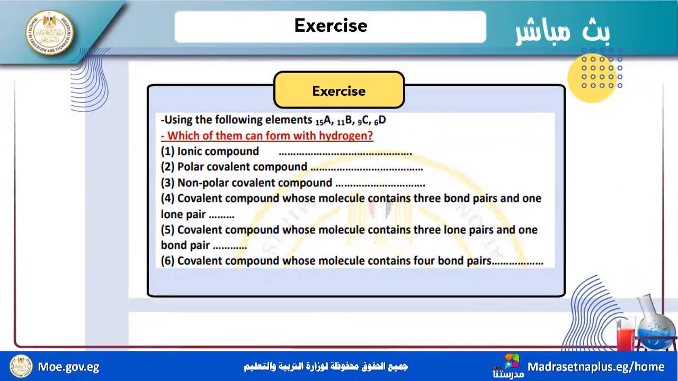Now, in this exercise, we find ionic compounds. We finish this exercise using the following: A 15, B 11, C equals 9, D 6. The ionic bond is B 11, the polar covalent compound is C 9, and the nonpolar covalent compounds are D 6 and A 15. And we have AH3, a covalent compound whose molecule contains 3 bond pairs and 1 lone pair. Covalent compounds here is HC. Now covalent compounds here is DH4.